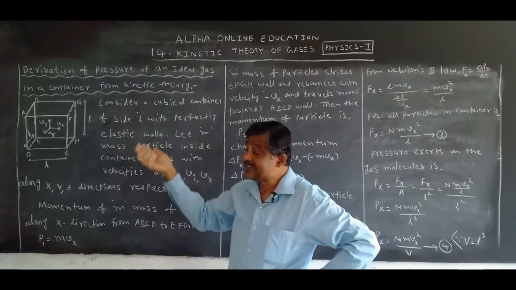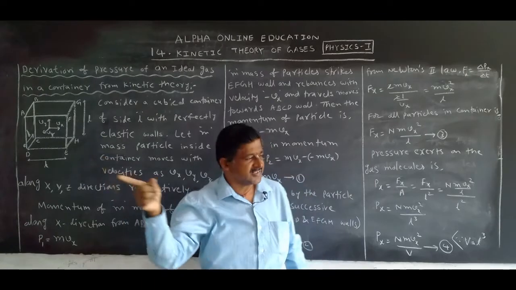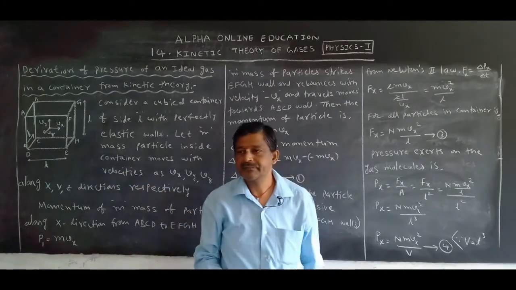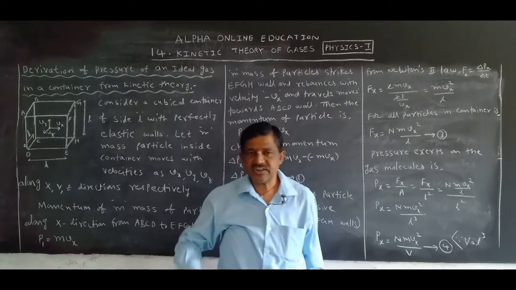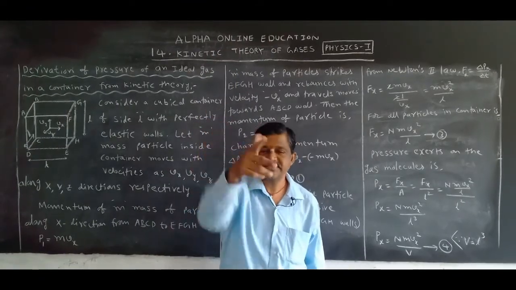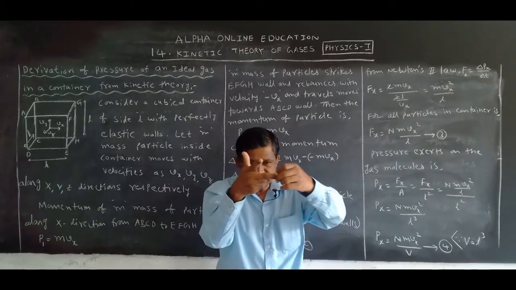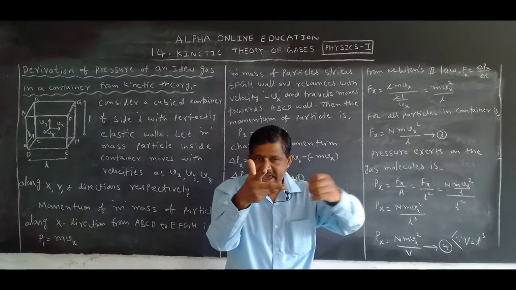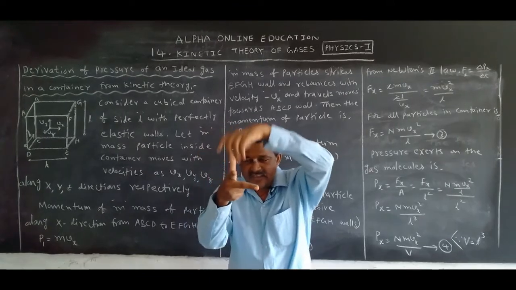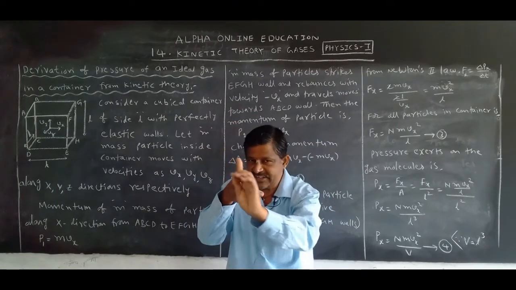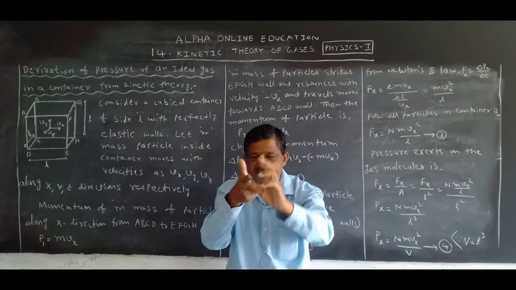That particle is taken inside the container. It moves with velocity Vx along the x direction. If it travels along the y direction, the velocity is Vy. If it travels along the z direction, Vz. Like this, you take this as the x direction. If the particle moves in this direction, you take it as Vx. If it moves in this direction, we take that as Vy. If the particle moves in this direction, Vz. Like the x direction, y direction and z direction.